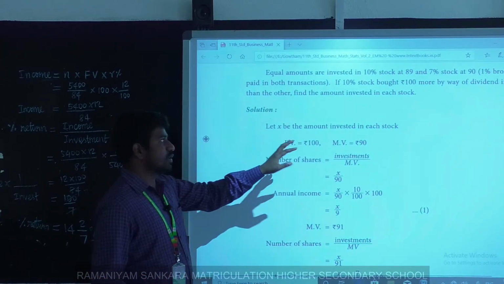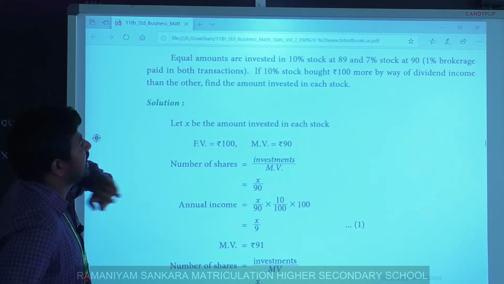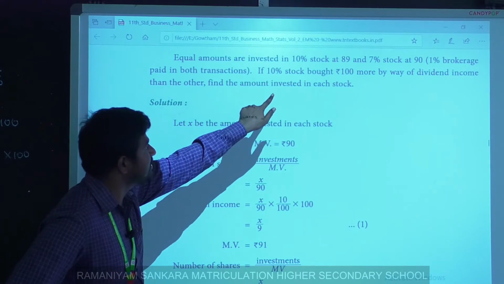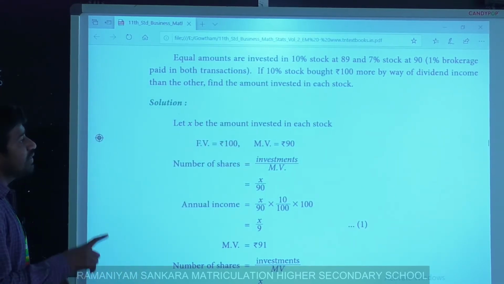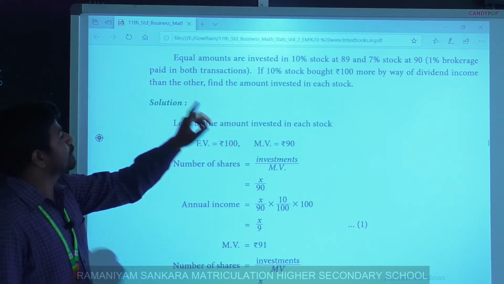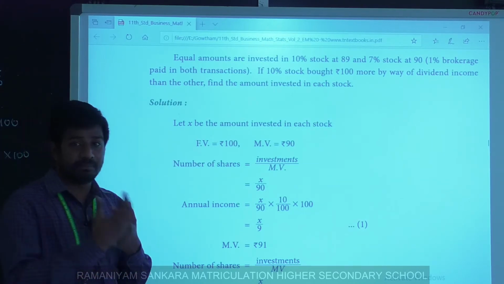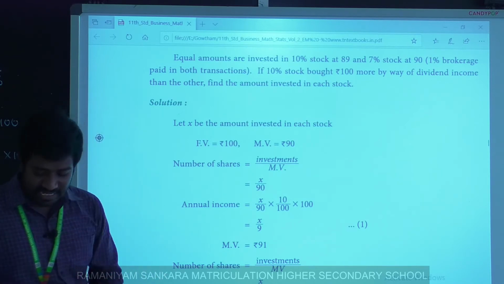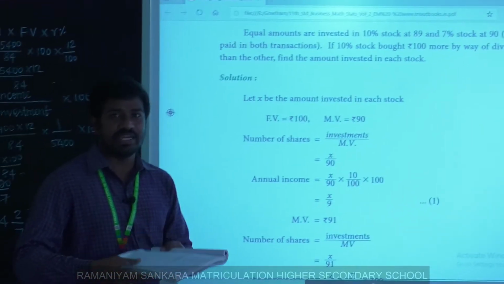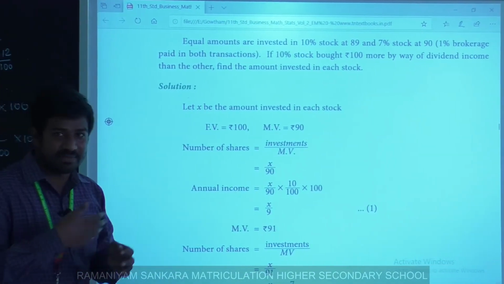Face value is always 100. Here face value is 100. Market value, first I take 89. Here equal amounts are invested in 10% stock at 89, so 89 is the market value. Clear? Here 1% brokerage is paid in both transactions. Investment means purchasing. When I purchase this book, it means I invest, so I call this purchasing.